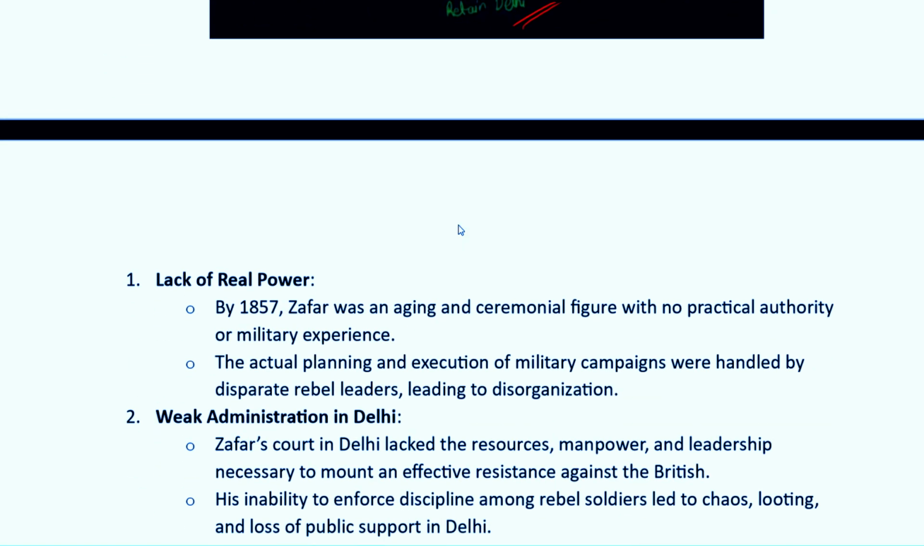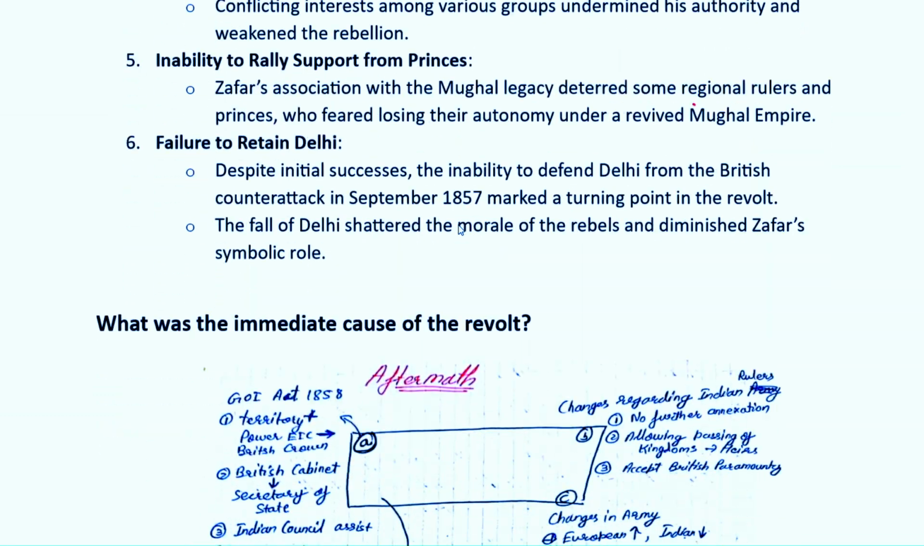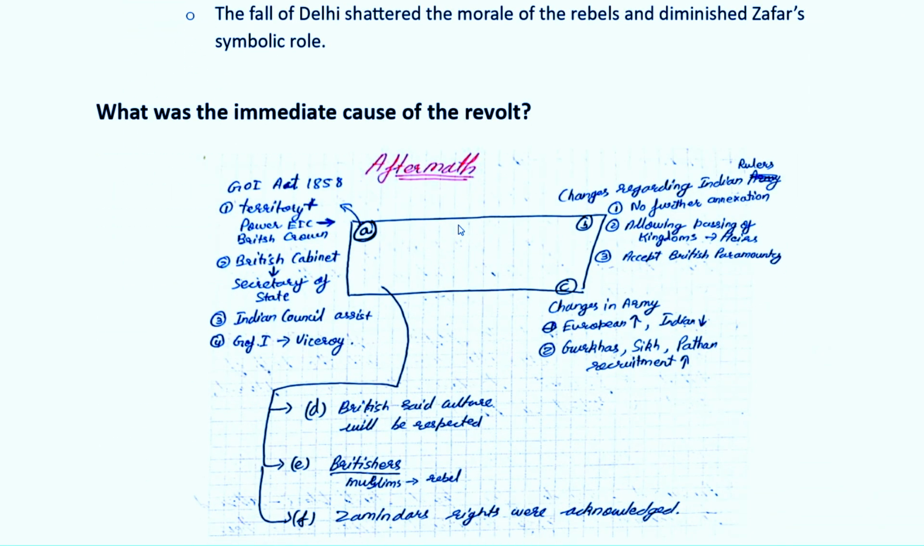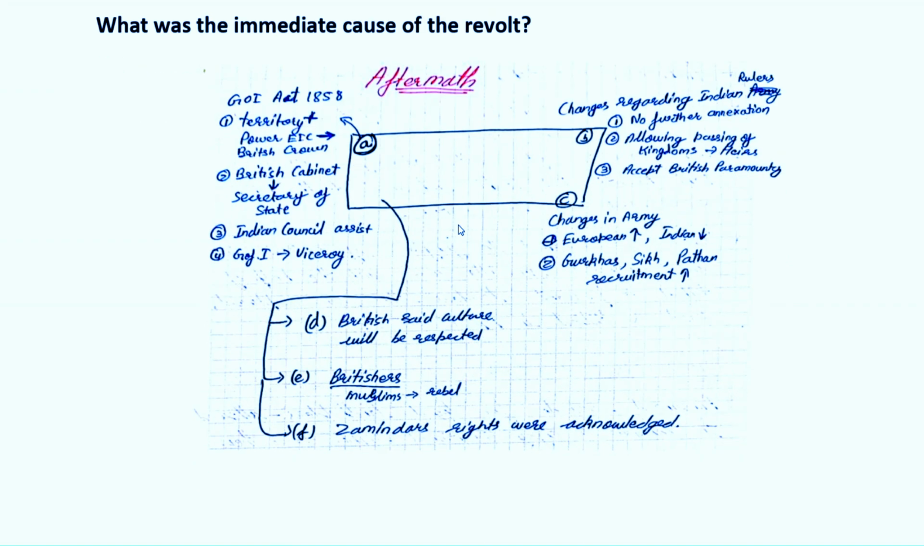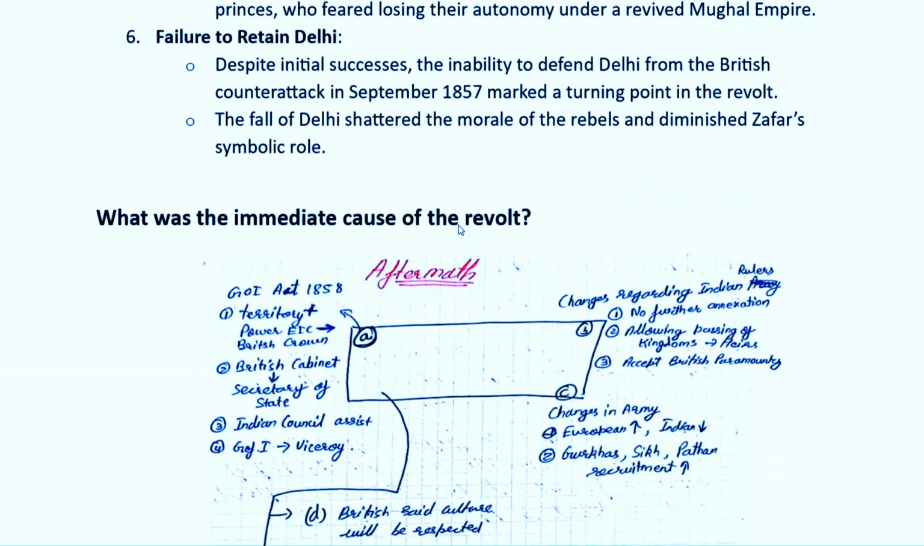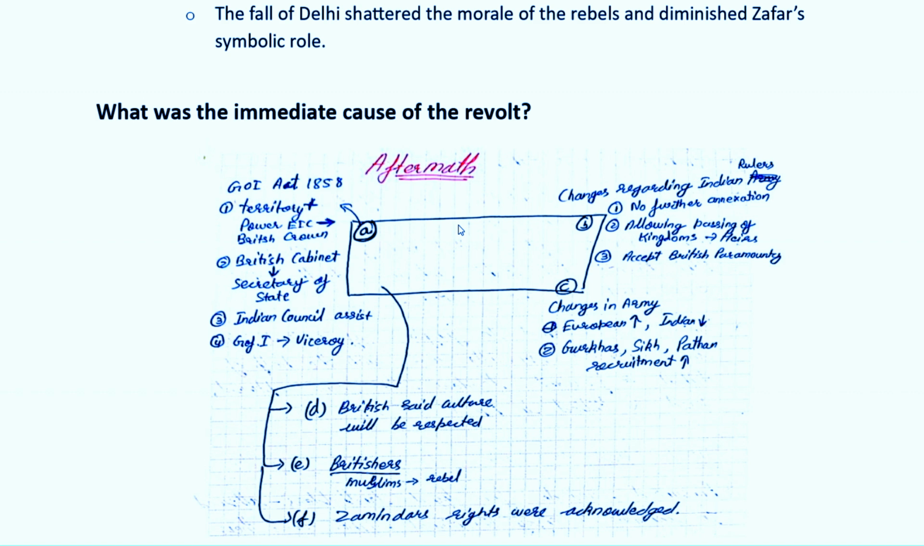So you can write it in the same way, both the positive and negative effects. This will look good. After that, coming to the next question: what was the immediate cause of the revolt? This is the last question. So what were the immediate causes of the revolt? You have to write all the aftermath.